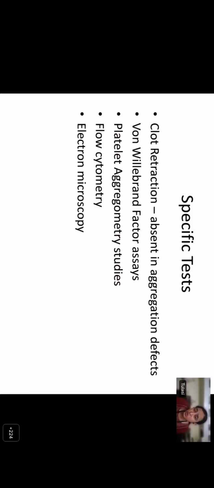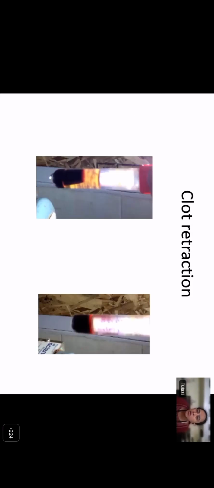A very simple test that you can do to diagnose Glanzmann's thrombasthenia is clot retraction. If you add blood in a clotted tube or in a plain glass tube, you see that after some time the clot has formed and the serum has retracted. Now, the picture on the right is a patient with Glanzmann's thrombasthenia, but the serum is not retracted. So absent clot retraction is the simplest and the easiest test to diagnose Glanzmann's thrombasthenia in the lab.